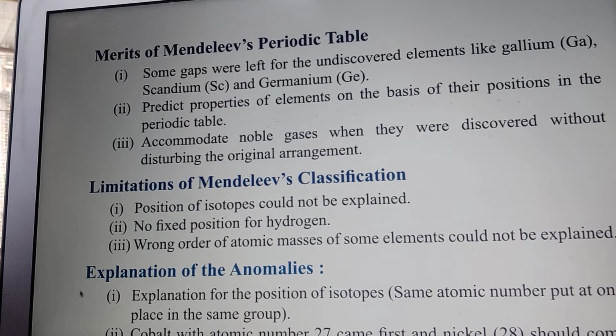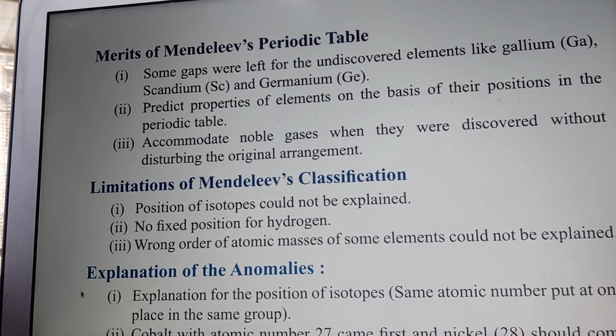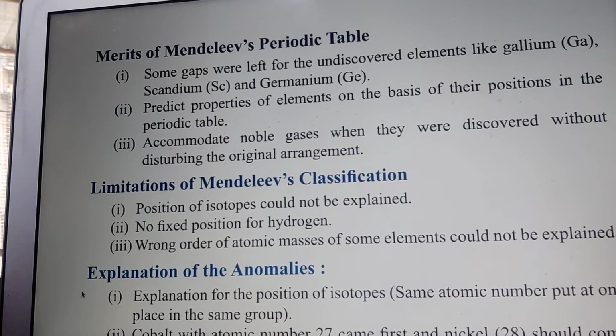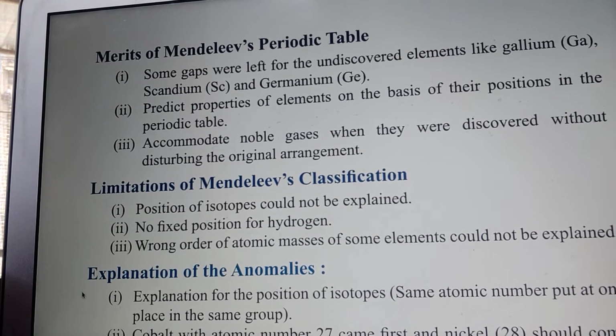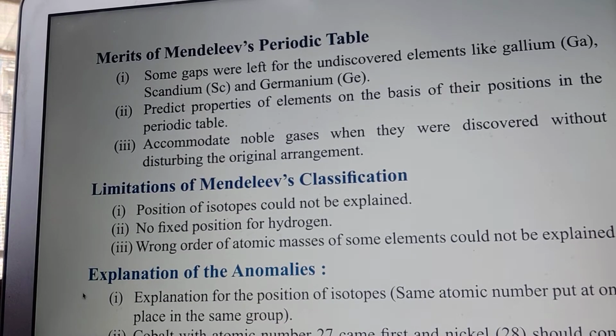Hydrogen has protium, deuterium and tritium. They have 3 different masses. Protium has 1 atomic mass, deuterium 2 atomic mass and tritium 3 atomic mass. So as in Mendeleev's periodic table it was arranged by increasing atomic masses, hydrogen should have 3 places, but actually he kept it at 1 place.